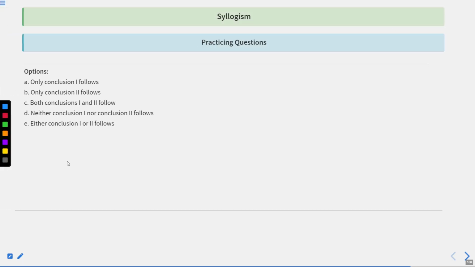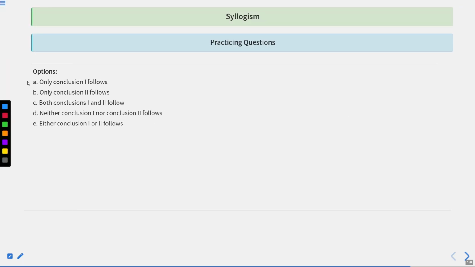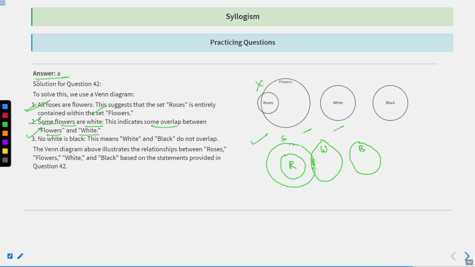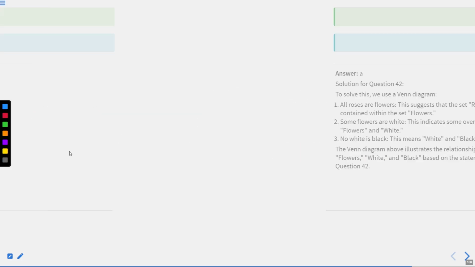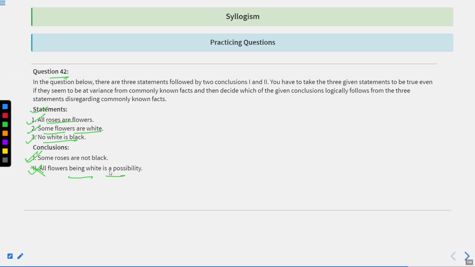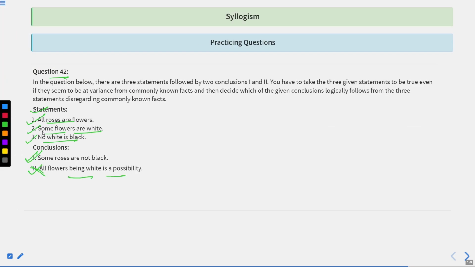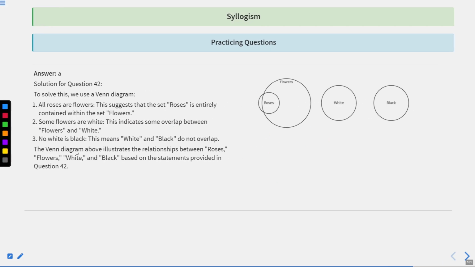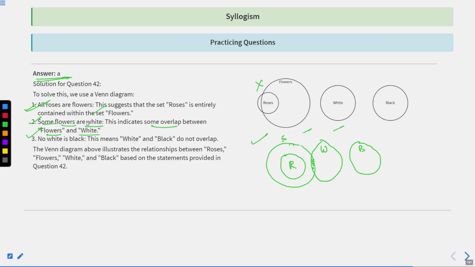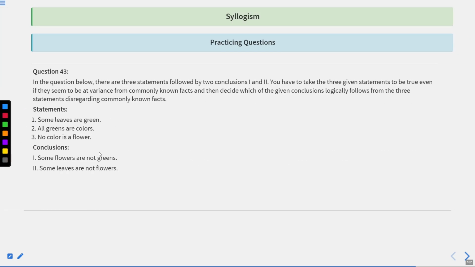Therefore, the correct answer for this particular question will be only option 1, option A, not option B, because all flowers being white is something which we cannot say, because there is a statement that has already been provided that only some flowers are white. So taking that all flowers are white is a contradiction which we cannot take into consideration. Therefore, all flowers being white is not a possibility. Only option A follows, and that is the correct answer.